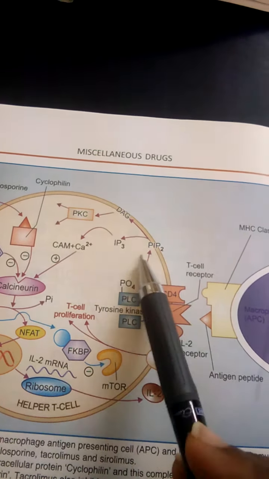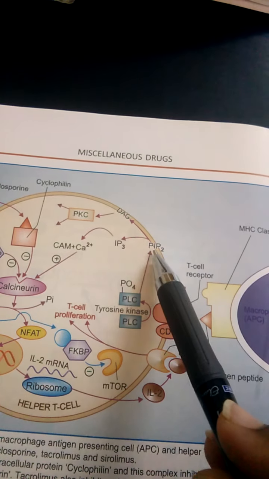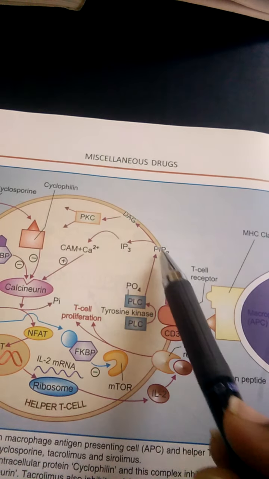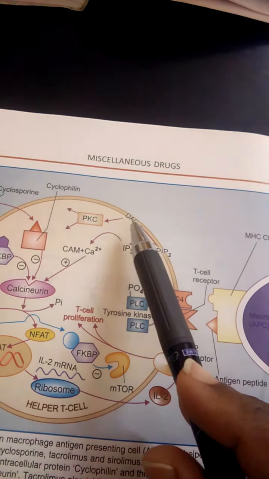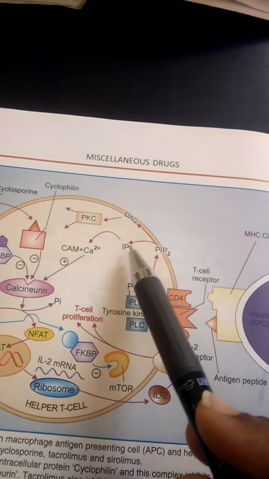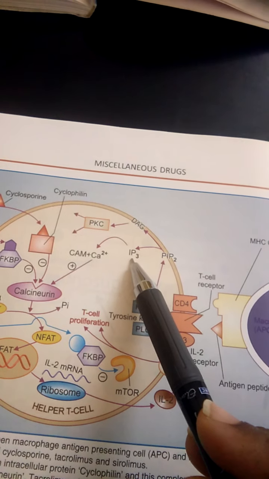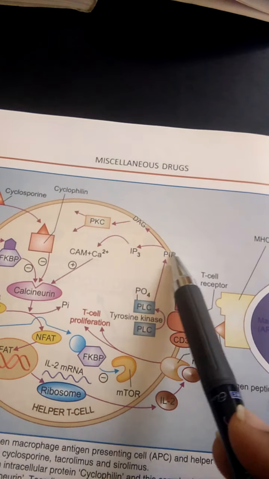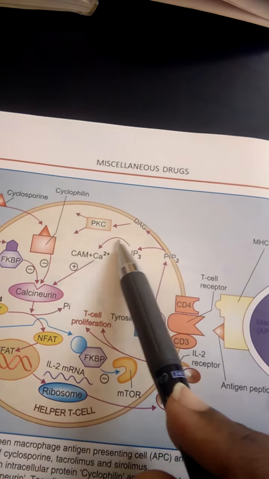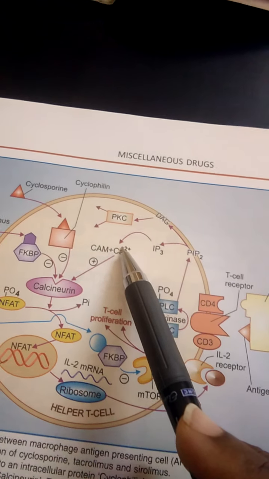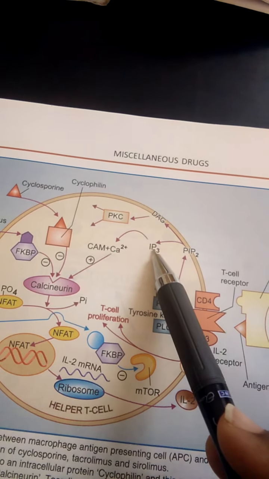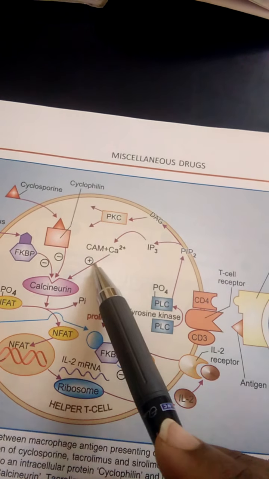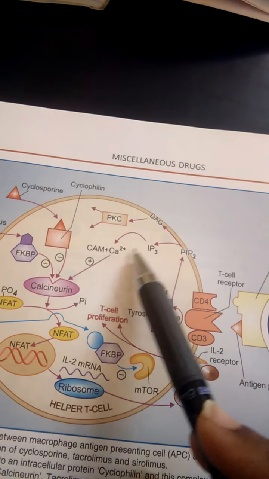Phosphatidyl inositol bisphosphate gets converted into two components: one is diacyl glycerol and the other is IP3, inositol triphosphate. During stimulation by inositol triphosphate, there is a liberation of calcium ions from the cells.